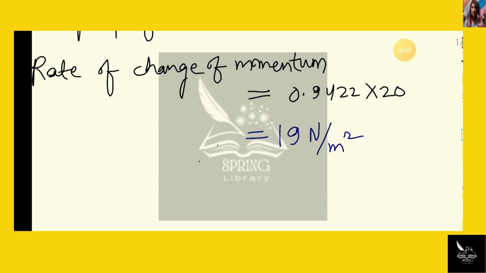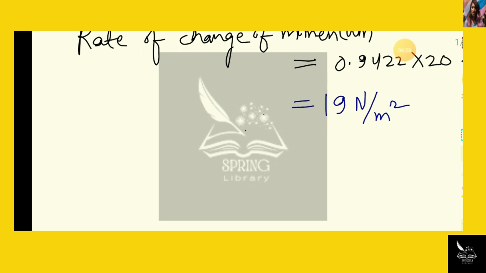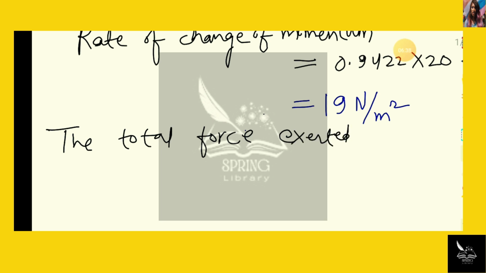After getting this value, I can say that the total force exerted on the roof will be equal to the rate of change of momentum, that is 19 Newton per meter square, multiplied by the total area of roof.